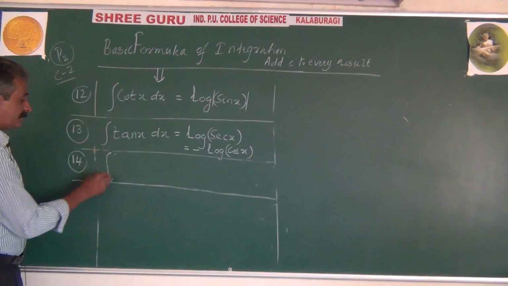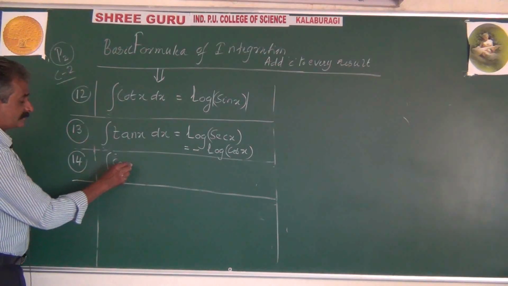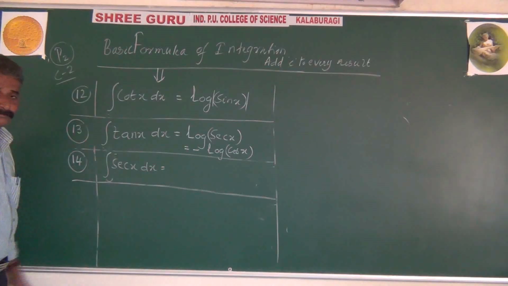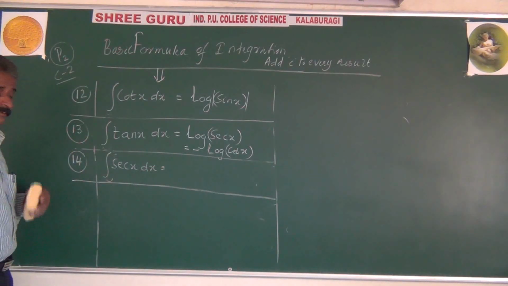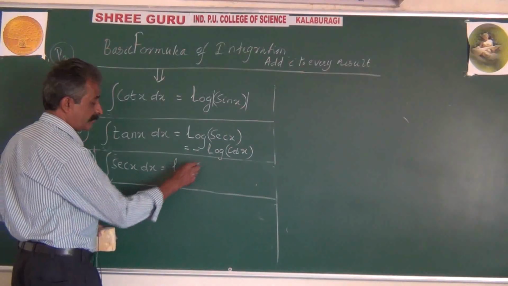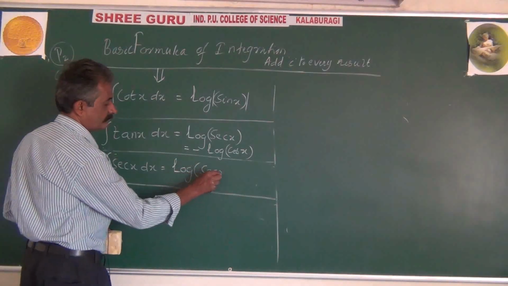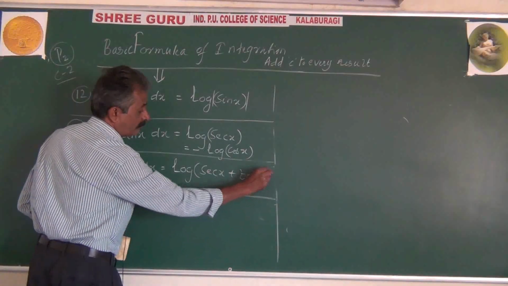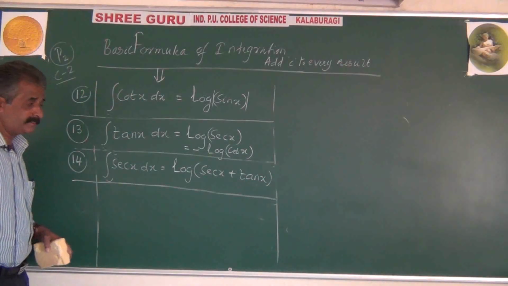Next, integration of secant x does not become secant x into tan x. That is only for differentiation. Now it is log of sec x plus tan x. The reason, please work out yourself; it's very easy.